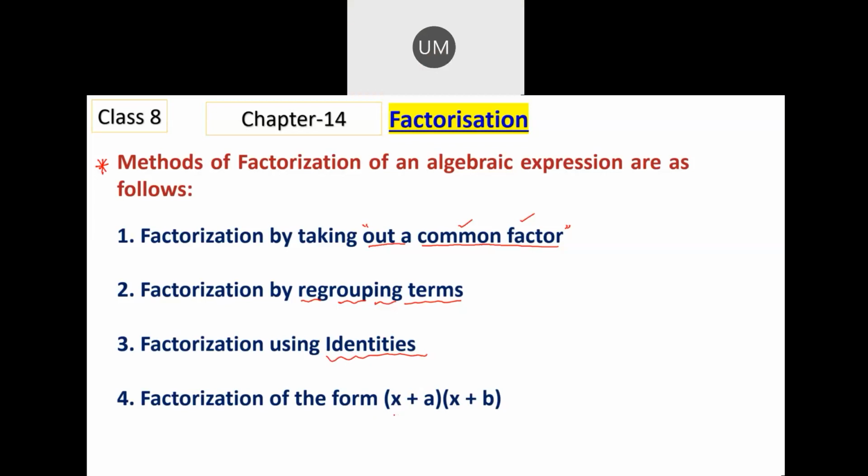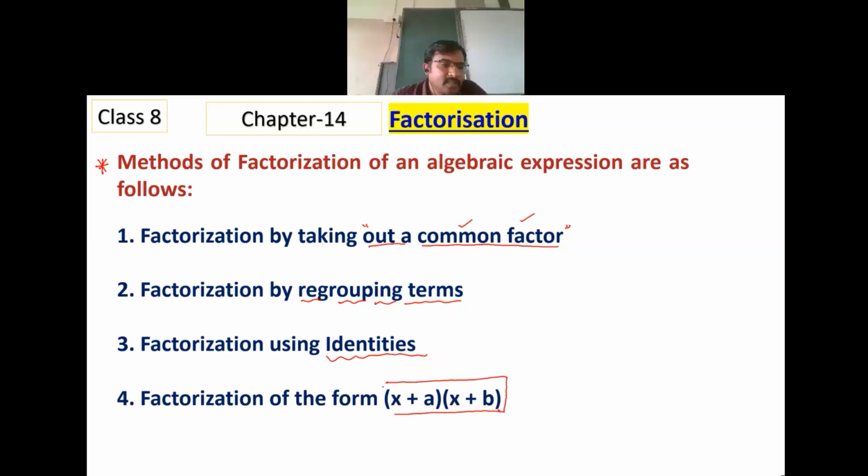And the fourth method, separate identity, I have considered because this concept is to be taught carefully. It's a base for class 9th. There's a method called splitting the middle term.